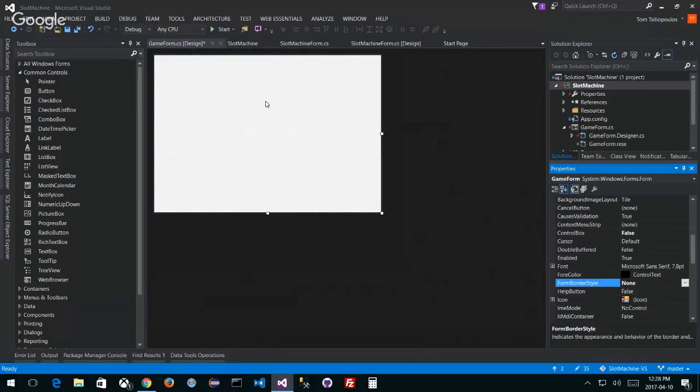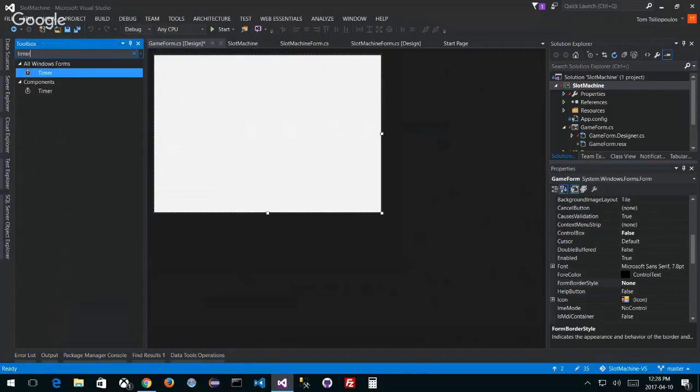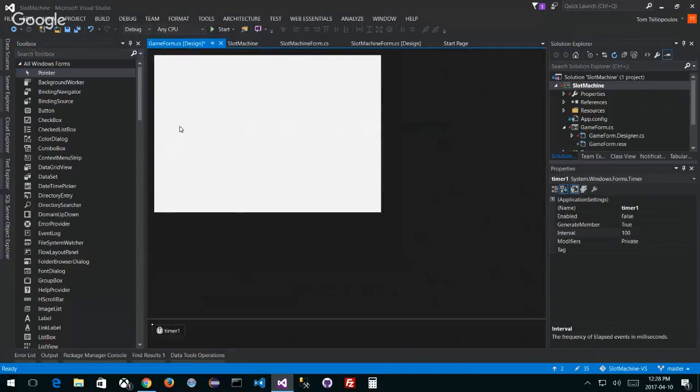So what I want to do here is drag and drop a timer. And if I search on the toolbox here for timer, here it is. And I drag this timer onto here. Now I've got a timer. And if you notice on the right-hand side, the interval is 100 milliseconds. That's what this is. Now, for me to do 60 frames per second, I have to do approximately 16. So let's put this to about 16, right?